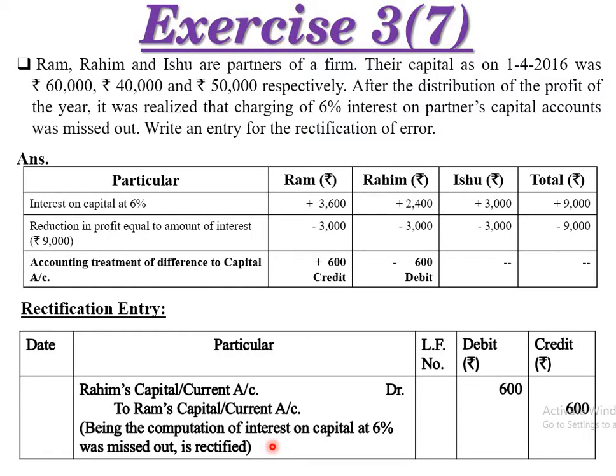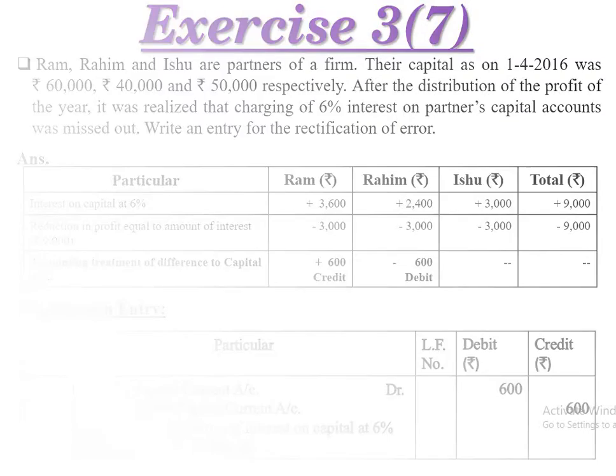One thing I want to say to you: this particular amount 9,000 is already there in the partners' profit, right? So how is it there? On the basis of this one we find out. So 9,000 was debited, 9,000 was credited, but the difference amount, that is 600, is here. Next one.